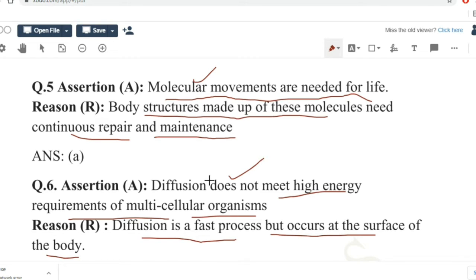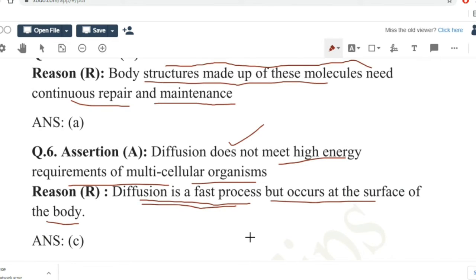With the help of only diffusion, the high energy requirements of multicellular organisms cannot be met. Now, the reason says diffusion is a fast process but occurs at the surface of the body. Diffusion is a very slow process. It's not a fast process, it's a slow process. So, assertion is true and reason is false. So, option C again.